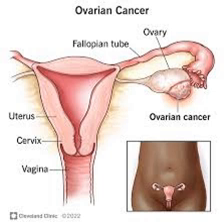Symptoms. The symptoms of ovarian cancer in teenagers and young adults can be nonspecific and may be mistaken for other conditions.